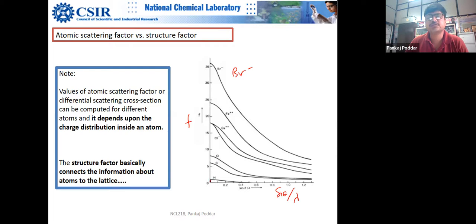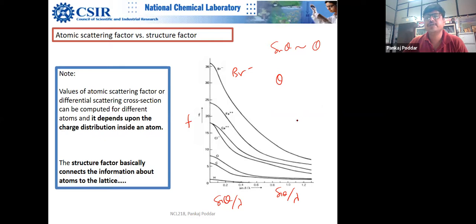You can see hydrogen form factor is very small, because it has very few electrons, only 1 electron, so it does not scatter much. The atomic form factor is very small for hydrogen, and it decays as sine theta divided by lambda increases. That means theta is increasing. For theta very small, sine theta is almost equivalent to theta.